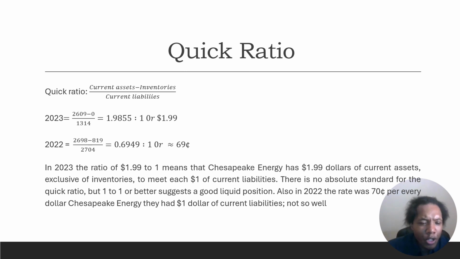In 2023, the ratio of $1.99 to 1 means that Chesapeake Energy has $1.99 of current assets, exclusive of inventories, to meet $1 of current liabilities. There is absolutely no standard for the quick ratio, but 1 to 1 or better suggests a good liquid position. Also in 2022, the ratio was 70 cents for every dollar of current liabilities. Not so well.